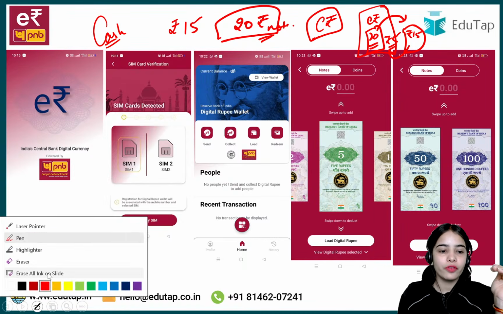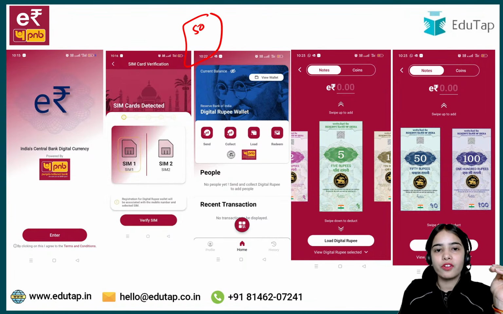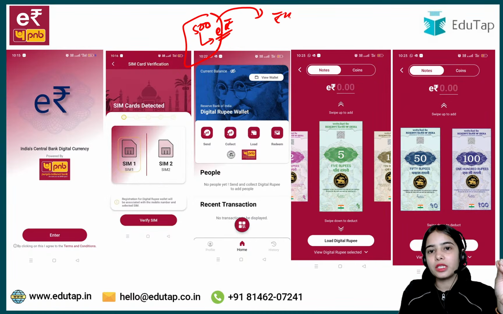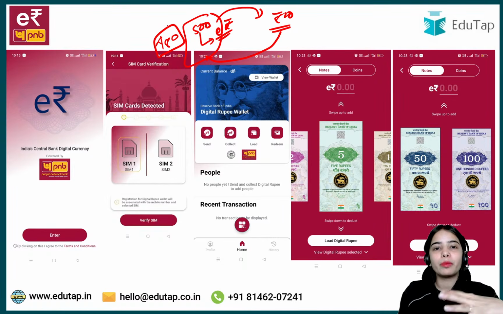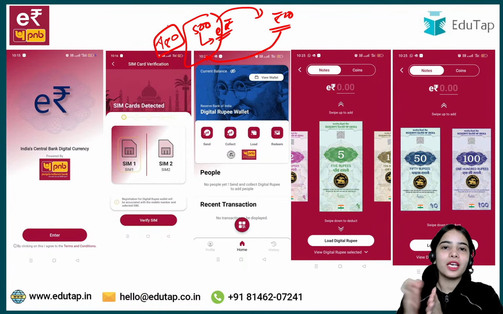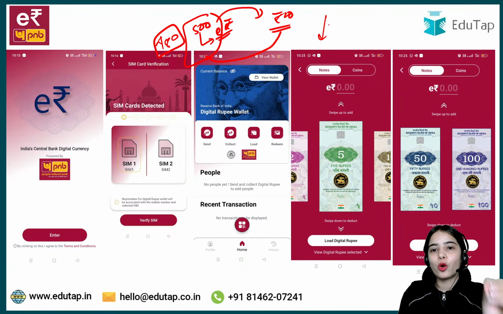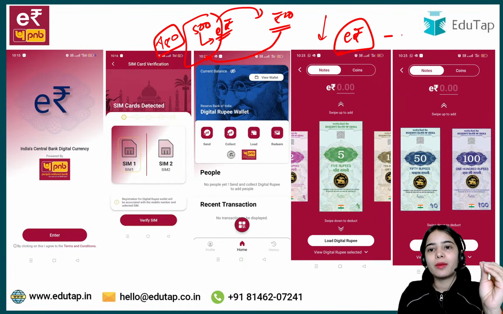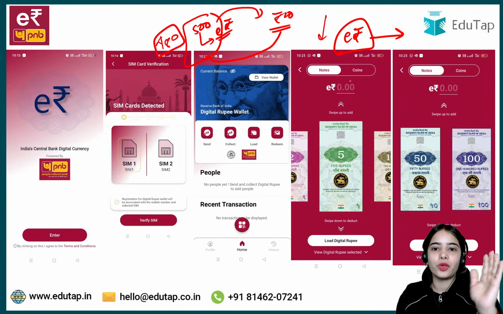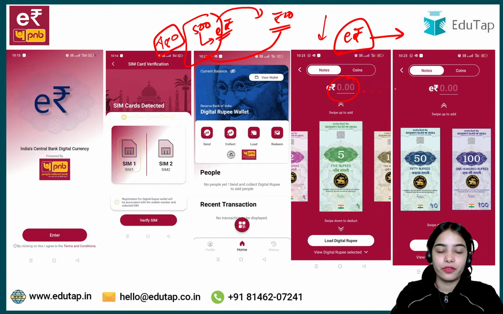Even if you have a 500 e-Rupee and you have to pay 20 rupees, you can pay the 20 rupees and the rest of the amount will come back to your e-Rupee wallet. So the worry about the change, the worry about the chutta, is not there, because through the e-Rupee wallet the amount that is required will directly go. Even in the point also you can pay. So that is the benefit.